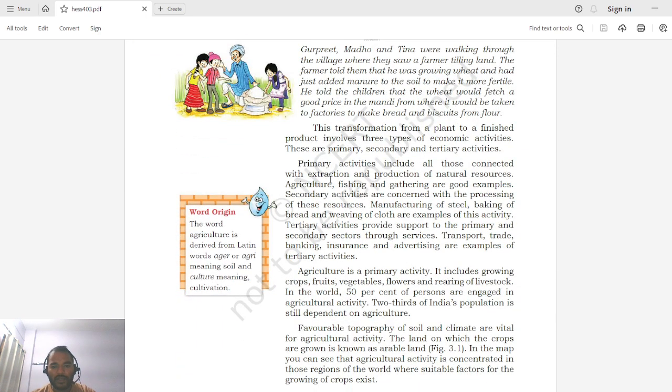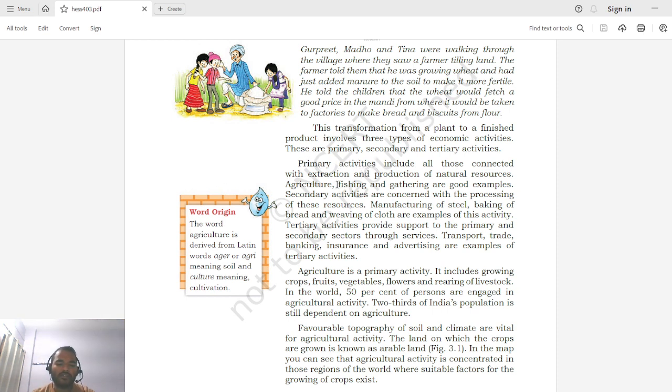So primary activities involve all those connected with extraction and production of natural resources. If you see the definition of primary activity, it says that all those activities connected with extraction and production of natural resources. Okay, so agriculture, fishing and gathering are examples of this activity. Whatever comes from agriculture and related activities, all this is counted under primary activity.